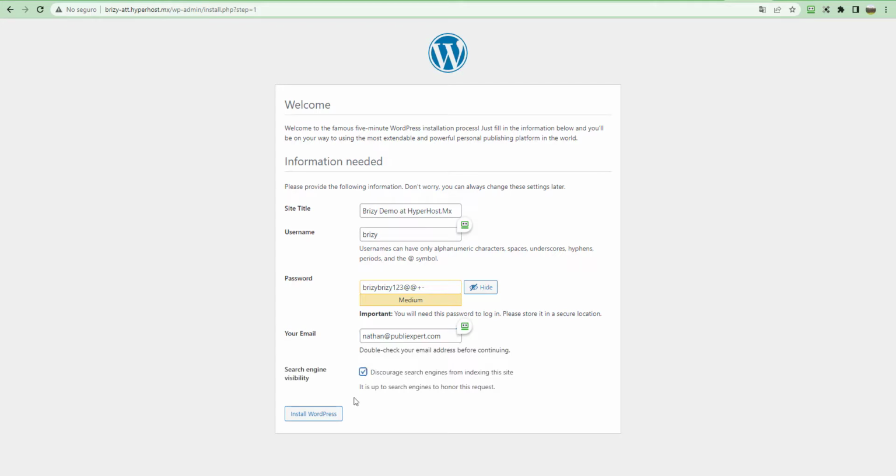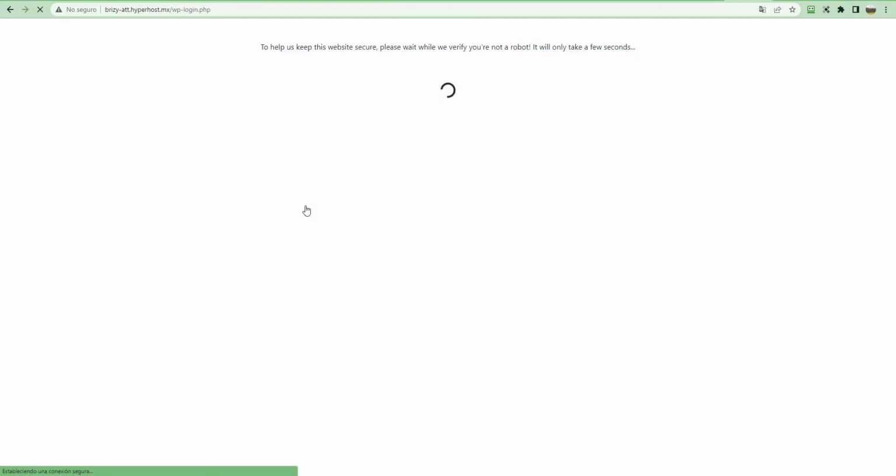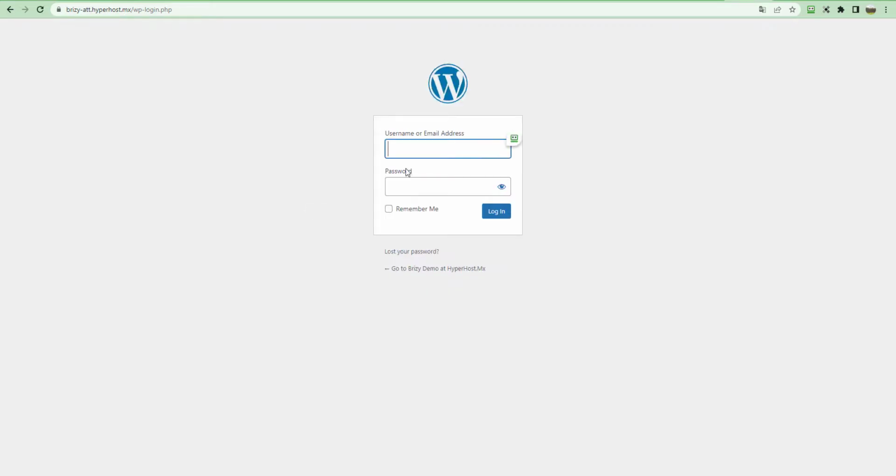I'm going to discourage the search engines from indexing because I don't want them to actually index this demo website. Once you click there, it's set up. You just need to log in. The user and password we just created.